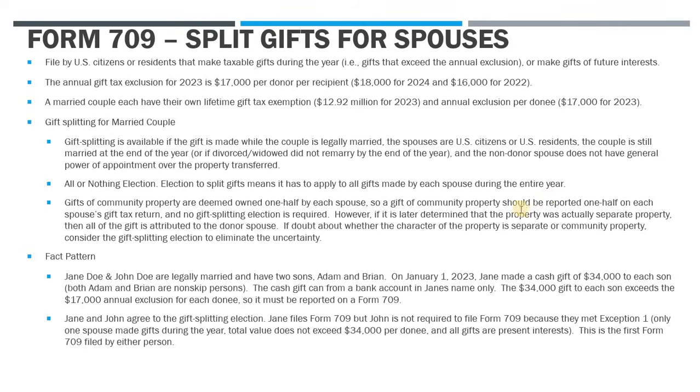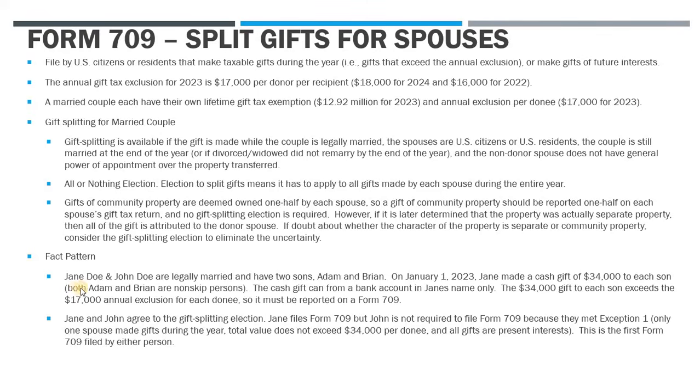Because it's community property. However, if it's later determined that you were wrong and that the property was actually separate property, then it means that all of that gift should have been attributed to the donor spouse because you didn't make that gift splitting election. So if you potentially have these issues and you have doubts about whether the character of the property is separate or community property, you should consider that gift splitting election to just eliminate the uncertainty.